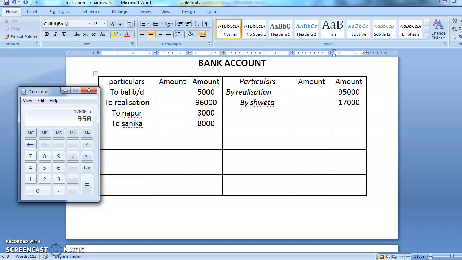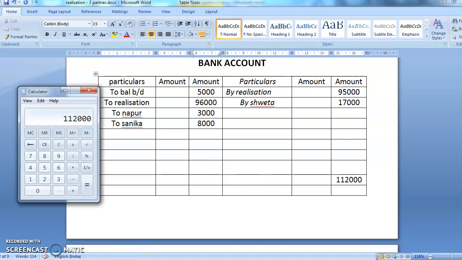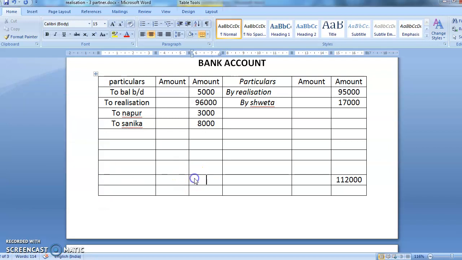17,000 plus 95,000 comes to 1,12,000. So here 1,12,000, and here also the total should tally. The total is 5,000 plus 96,000 plus 3,000 plus 8,000. So that again comes to 1,12,000.